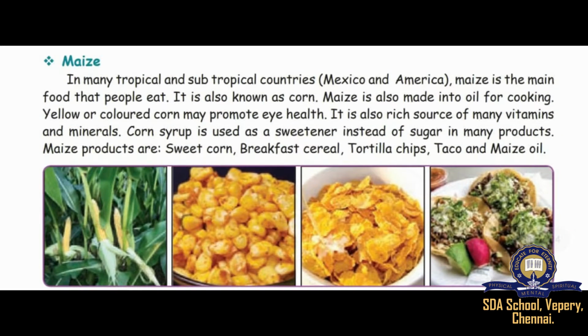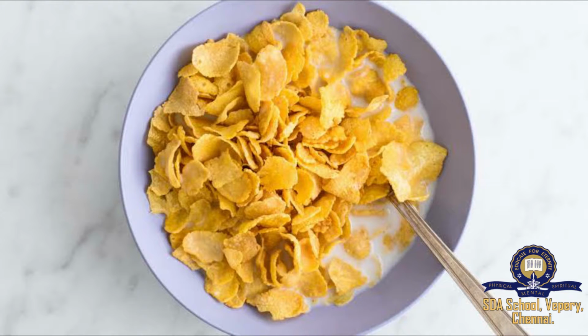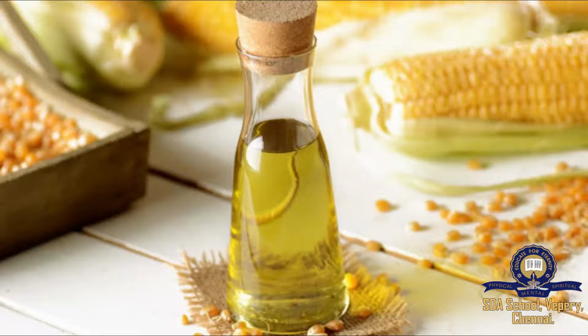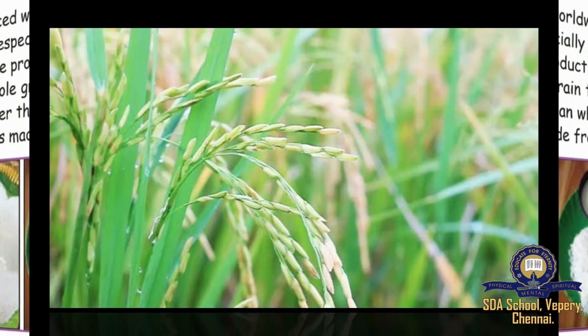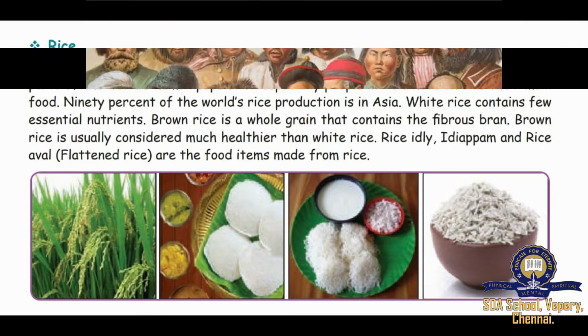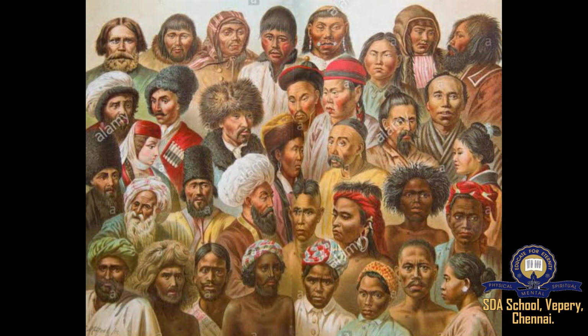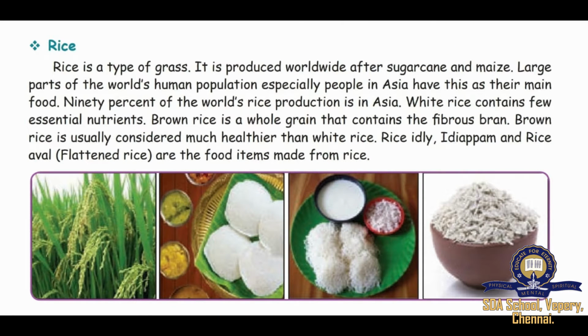What are the important products? Maize products are sweet corn, breakfast cereal, tortilla chips, cocoa, and maize oil. Next, we learn about rice. What is rice? Rice is a type of grass. Rice is produced worldwide after sugarcane and maize. Large parts of the world's human population, especially people in Asia, have this as their main food. 90% of the world's rice production is in Asia.